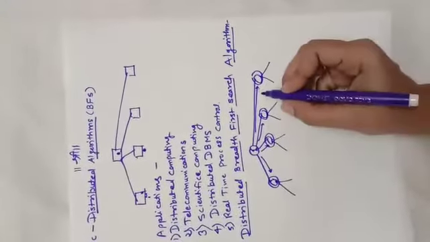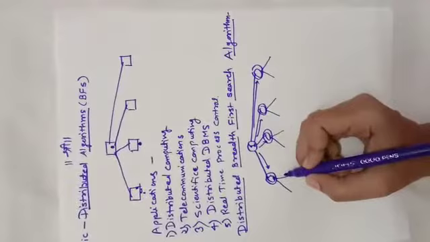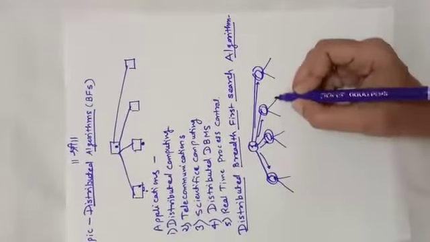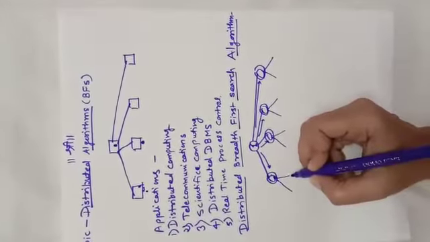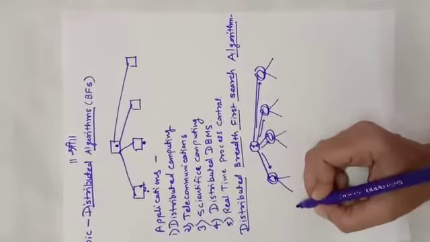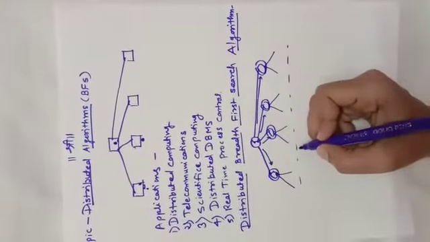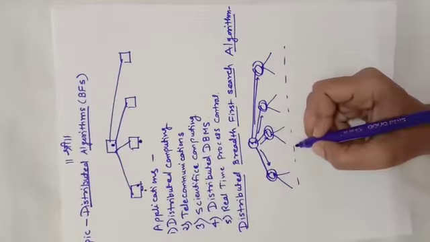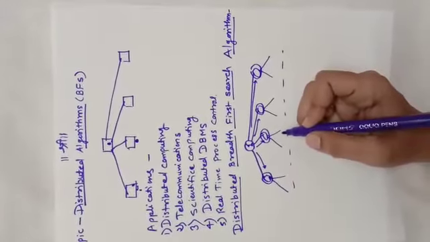These are nothing but the processors to which we are going to send the messages to perform the particular task. So again it will send to another processor to perform its original task, and according to that it will give you the implementation of what we are having, BFS, right? Finally, like this, your BFS tree will be obtained.